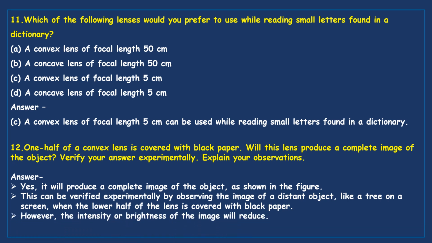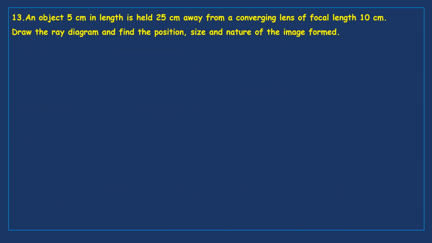Hence, the intensity or brightness of the image will reduce. Next question. An object 5 centimeter in length is held 25 centimeter away from a converging lens of focal length 10 centimeters. Draw the ray diagram and find the position, size, and nature of the image formed.